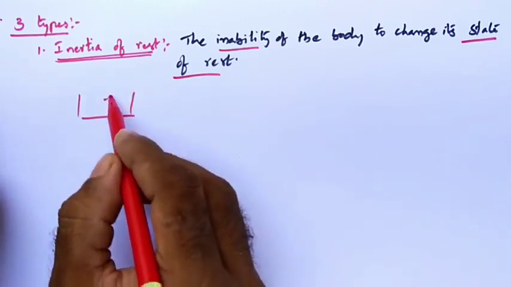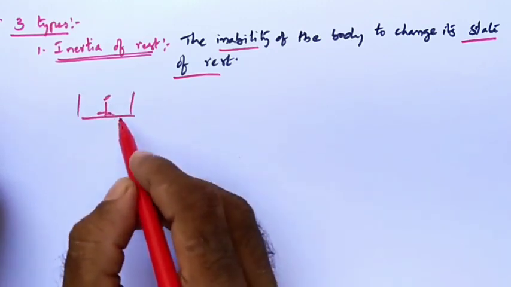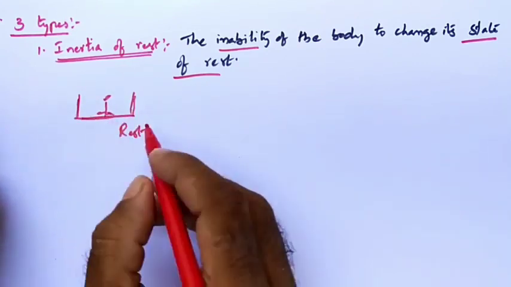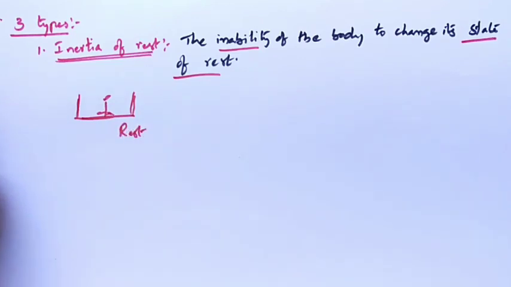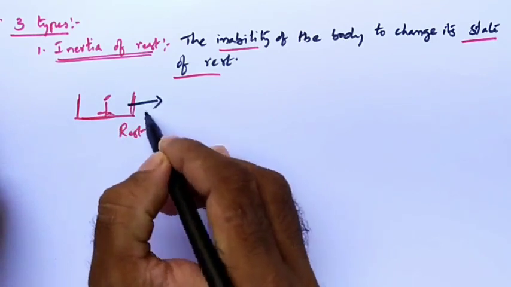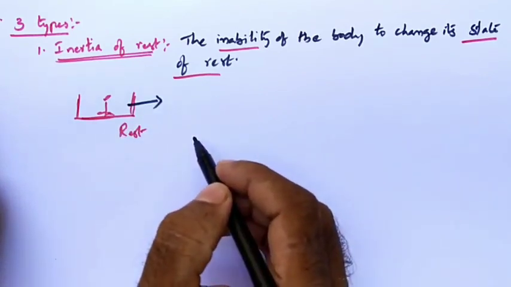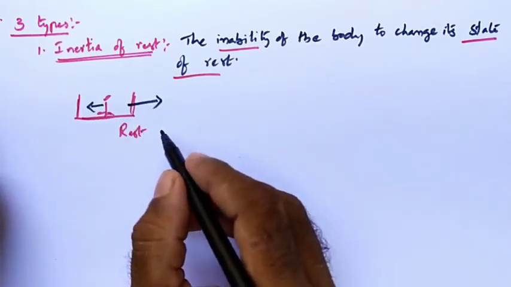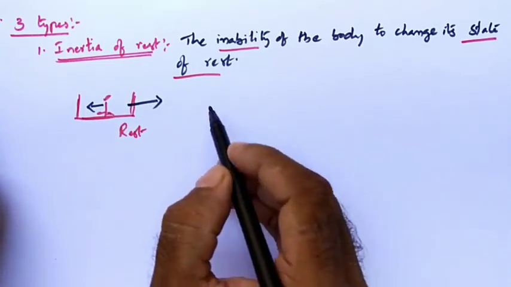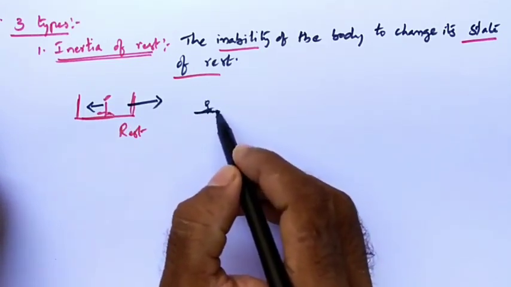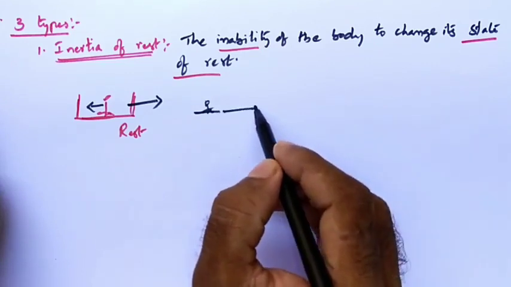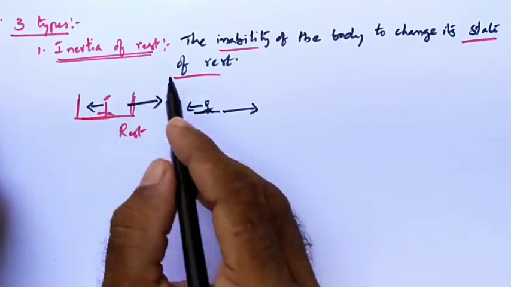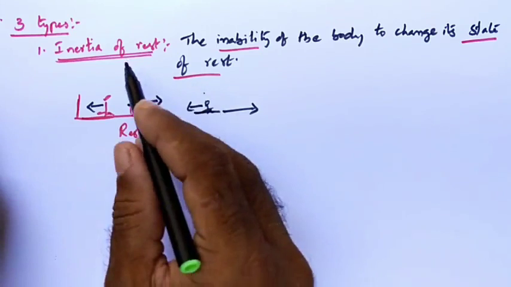Now let us take a simple example. You are standing in a bus or in a truck. When the bus or the truck is at rest, you are also at rest. Yes or no? Now the bus suddenly starts. Then what happens to you? You might have observed you will fall back. It is the same situation when you are sitting on a bike at the back. When the bike suddenly starts forward, you will be pulled back. So this property of our body is known as inertia of rest.